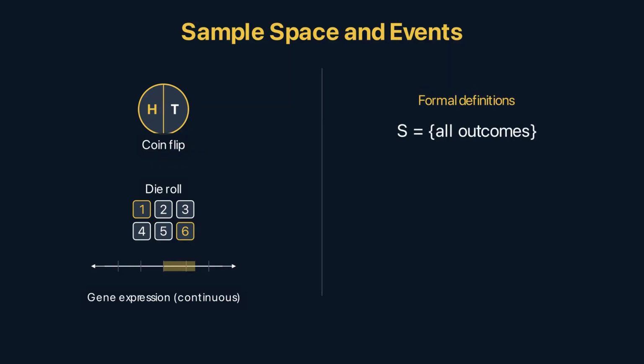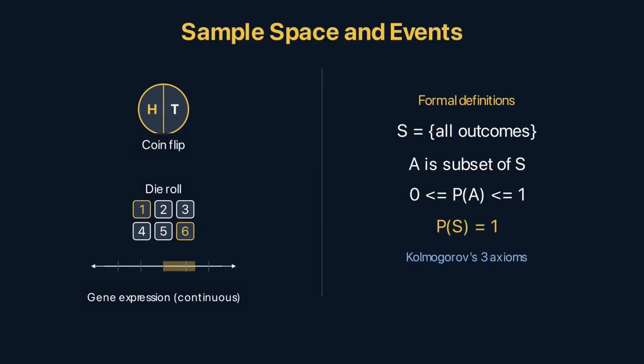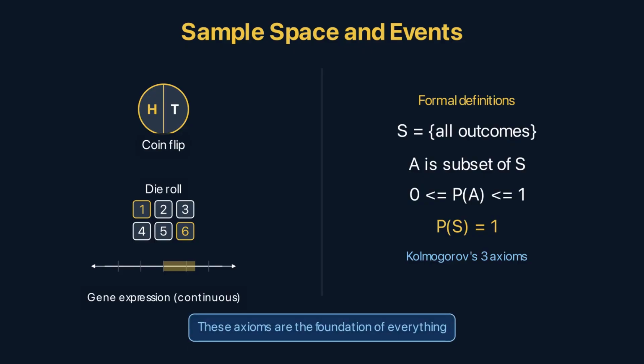An event is a subset of the sample space. Rolling an even number: the set {2, 4, 6}. The probability of an event is between 0 and 1. The probabilities of all possible outcomes sum to 1. These axioms, Kolmogorov's axioms, are the foundation of everything.